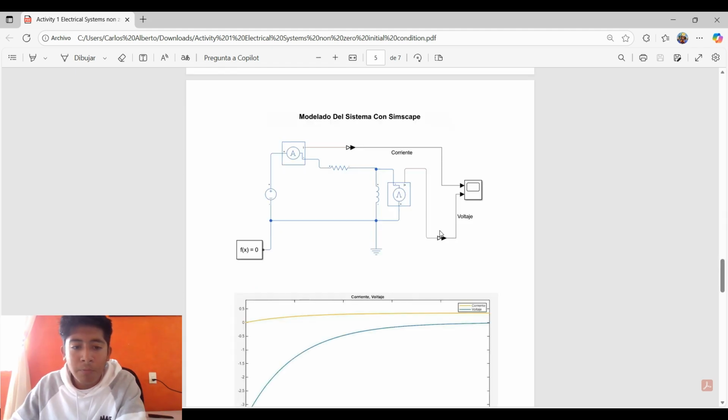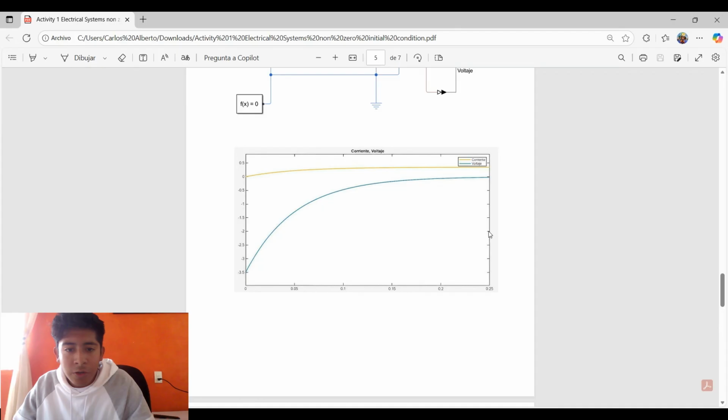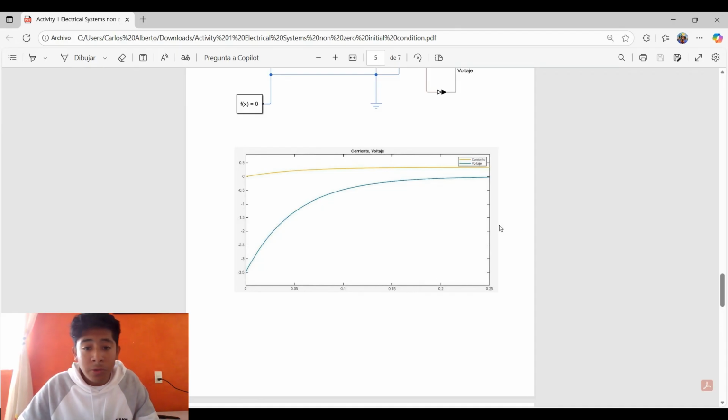Then I modeled the same circuit in Xcos/Scilab. The oscilloscope output shows a similar exponential decay, confirming that both tools simulate the same dynamic behavior. The voltage across the inductor decreases exponentially and tends to zero, as predicted by theory.